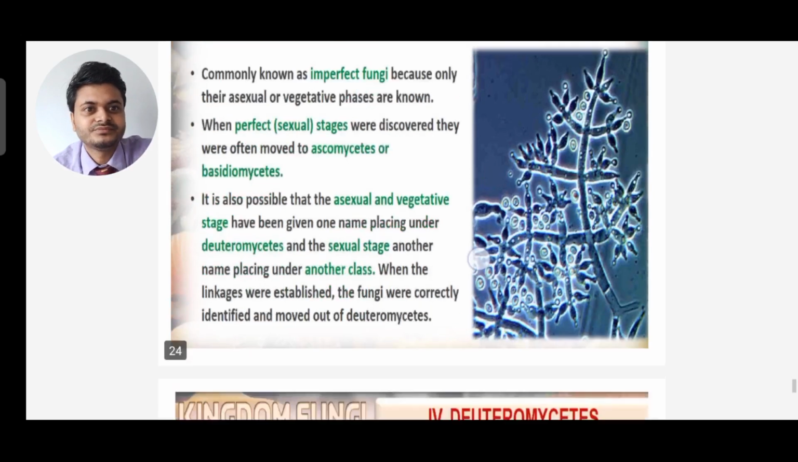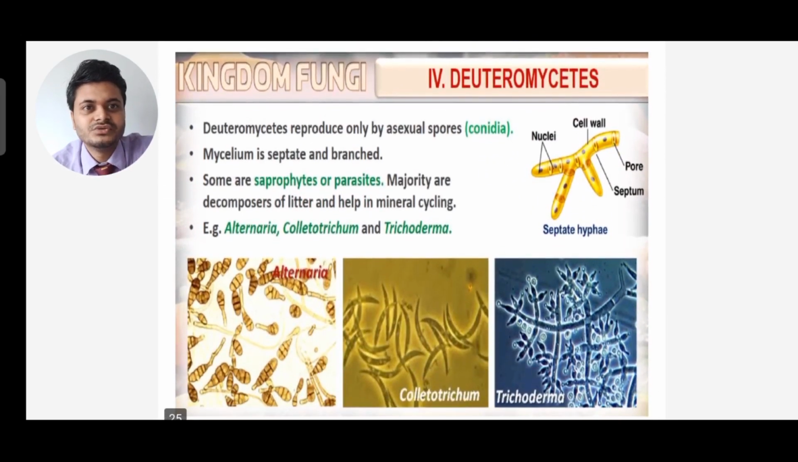These Deuteromycetes reproduce only by asexual spores called conidia. The mycelium is septate and branched. Some are saprophytes or parasites. The majority are decomposers of litter and help in mineral cycling. Examples are Alternaria, Trichoderma, Colletotrichum. All examples are given below. Here the mycelia are septate and branched.